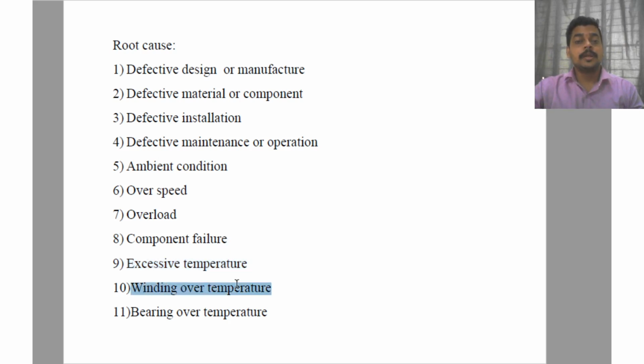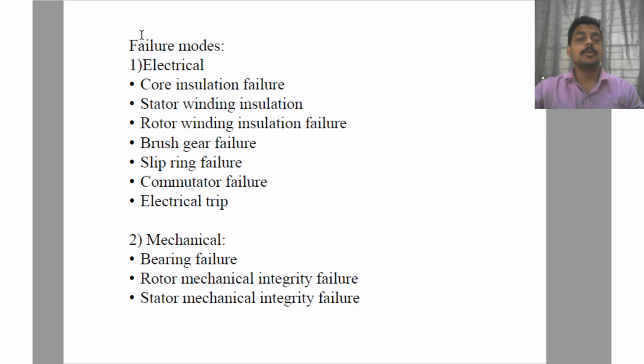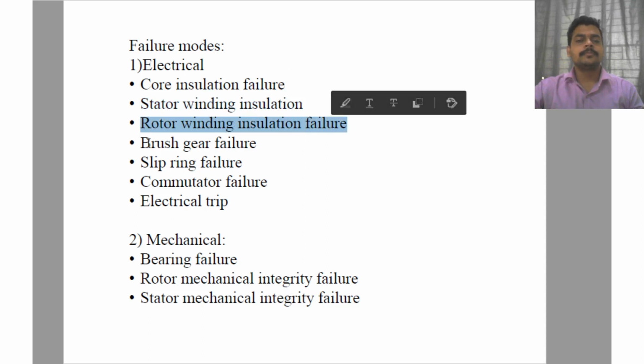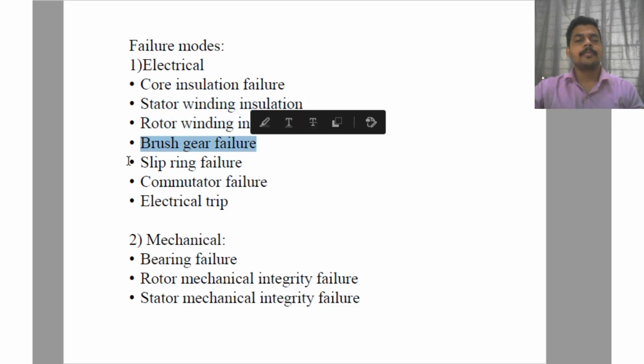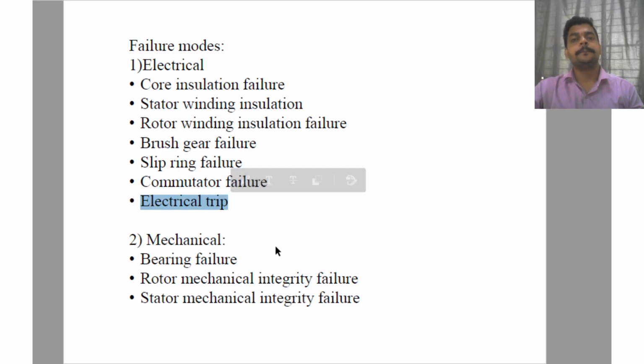Component failure, and excessive temperature, which is under the category of ambient conditions. Winding over temperature results in failure. Bearing over temperature results in failure. And these are the failure modes for electrical as well as mechanical equipment. For the electrical case, core insulation failure is a failure mode. Then the stator winding insulation failure, the rotor winding insulation failure, brush gear failure, slip ring failure, commutator failure can be there, and the last is electrical trip.